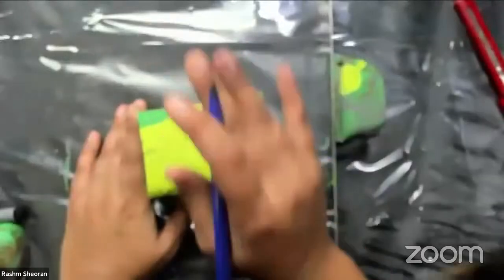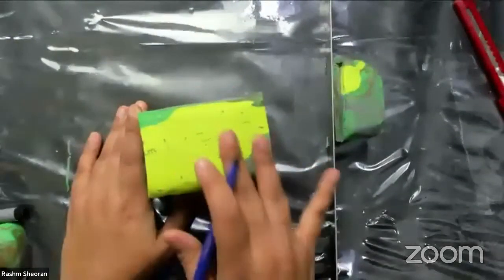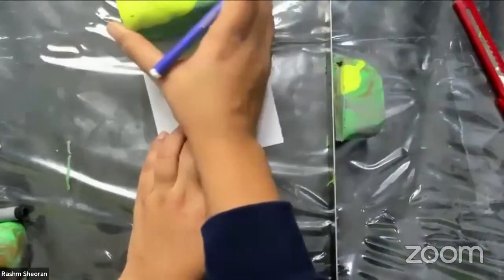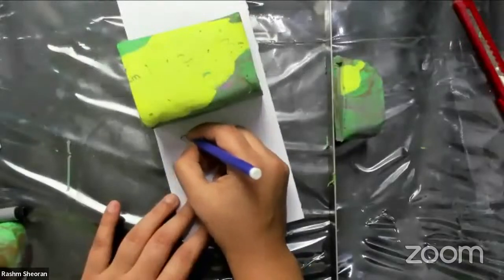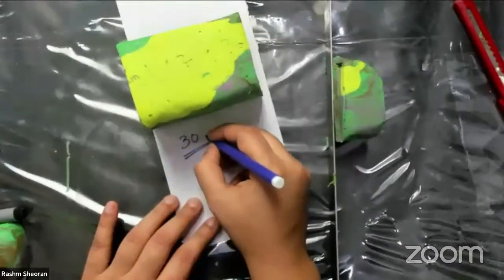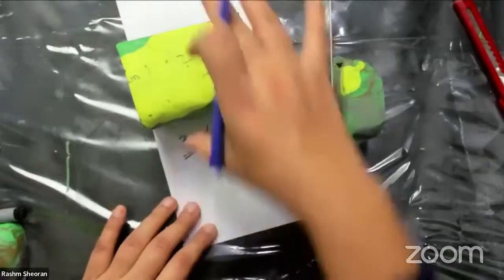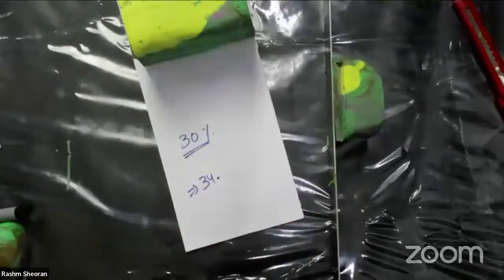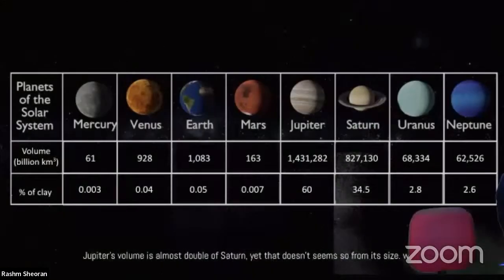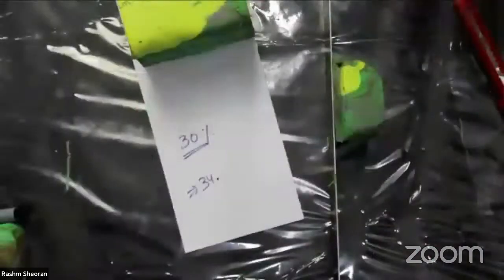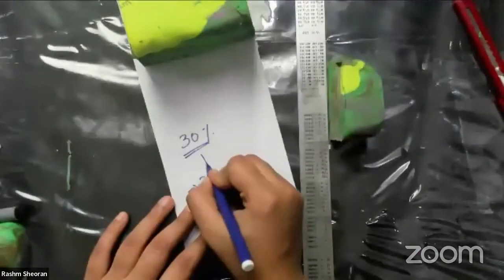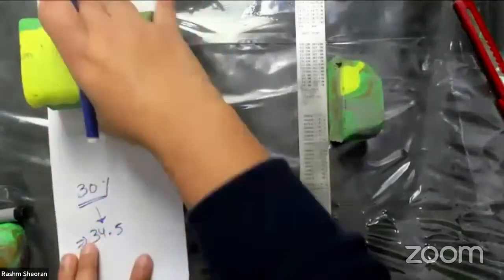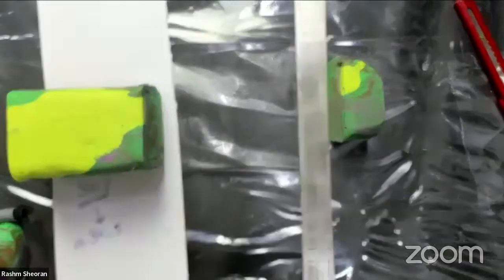But what is Saturn? Saturn is 34.5 and I have only 30%. So I have to add more, right? If this is Saturn, this is only 30 till now, right? This is only 30%. And what do we need? We need 34 point. I can show you the table once again. We need 34.5, right? Right now we have only 30%. So let us keep it on a separate side. So this is Saturn and this is where we have to go.